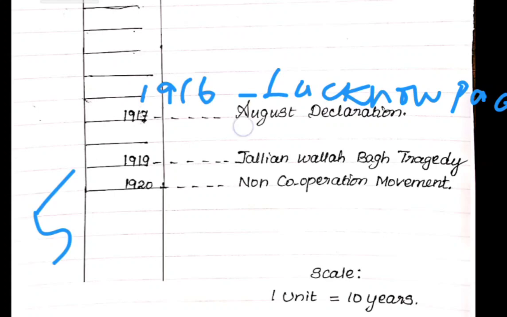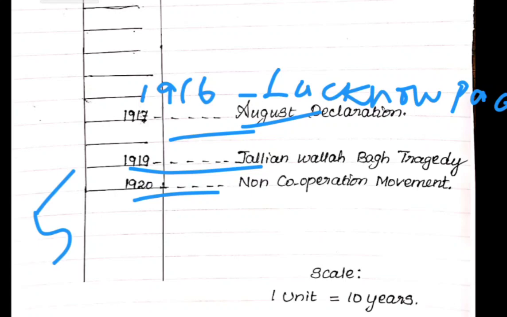So 1917, August Declaration. 1918, First World War came to an end. That one you need not mention here, because it is given in the question paper itself. Only Indian history events need to be written. European history events need not be written here. So 1919, Jallianwala Bagh tragedy. Otherwise, you can write Rowlatt Act, or Montagu-Chelmsford reforms. Then next one, 1920, non-cooperation movement.